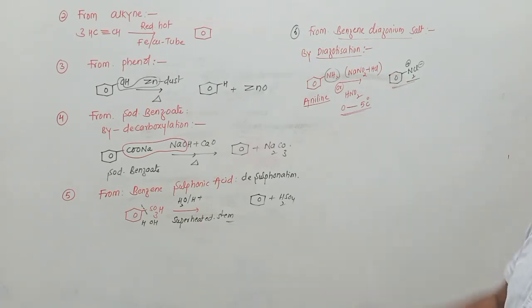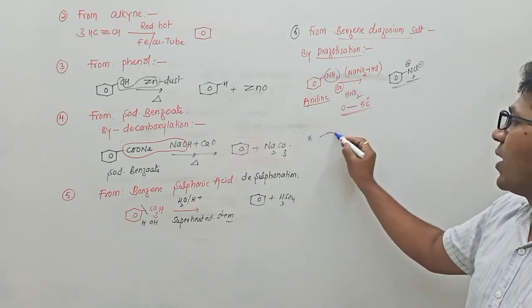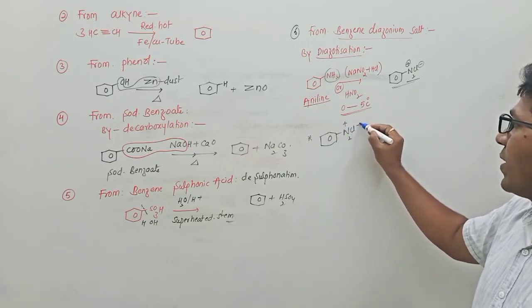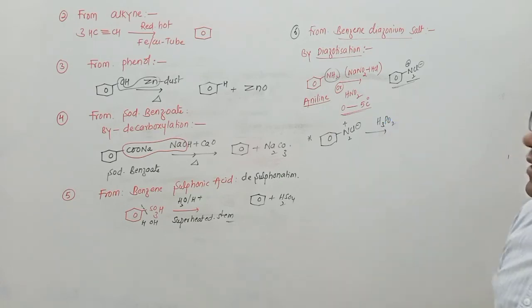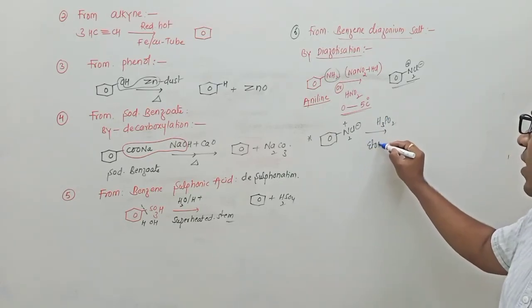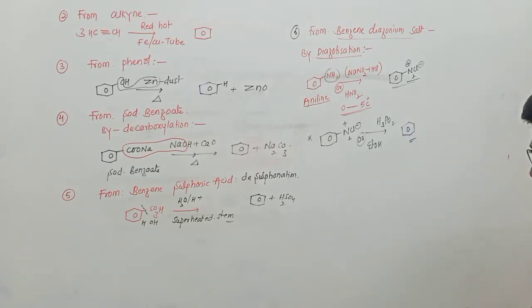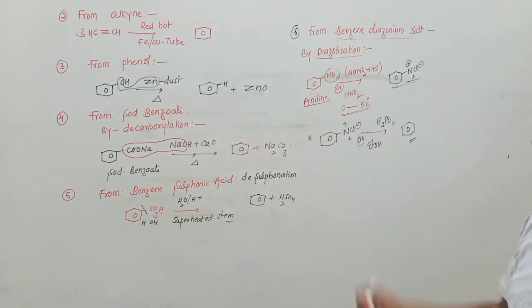Now from this, you can prepare benzene. See here, that is benzene diazonium salt, N2+ Cl-. On heating with H3PO2 reagent. See the reagent, H3PO2 or ethyl alcohol. It gives benzene. So what is the statement? Benzene diazonium chloride treated with H3PO2 or ethyl alcohol gives benzene. Then write an equation.